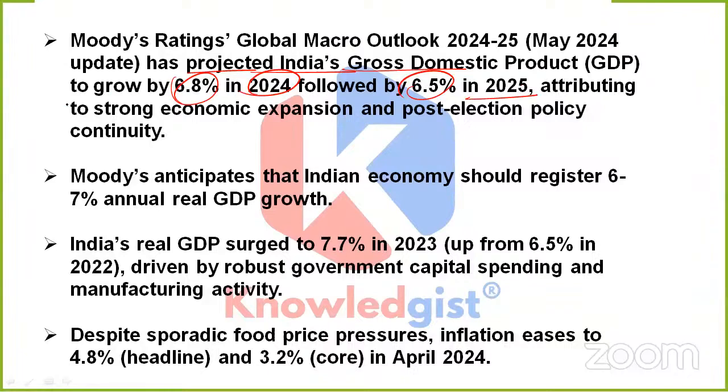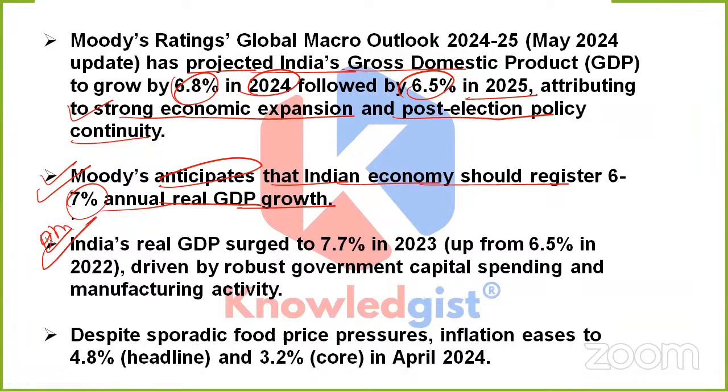See, it basically attributes to strong economic expansion and post-election policy continuity. And apart from it, Moody's anticipates that the Indian economy should register 6 to 7% annual real GDP growth. Apart from it, this is important, India's real GDP surged to 7.7% in 2023, driven by robust government capital spending and manufacturing activity.